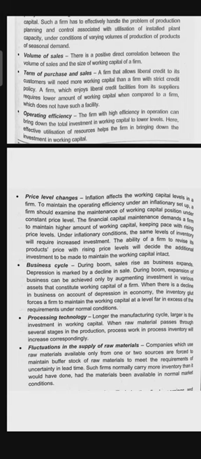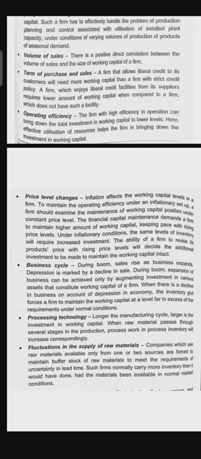So in the business cycle, as you know from the product cycle, there will be a growth stage, maturity stage, saturation stage, and decline stage. In the business cycle also it is like that.